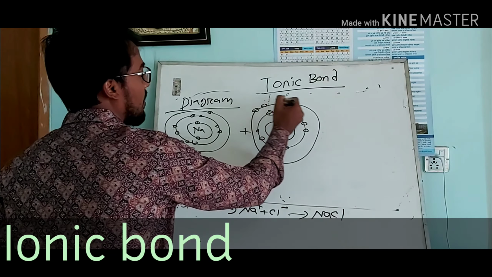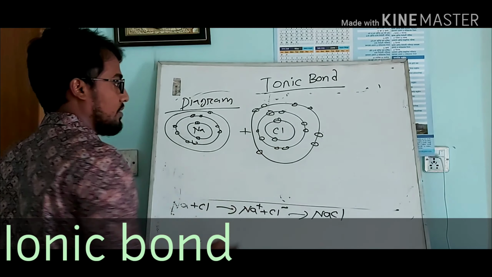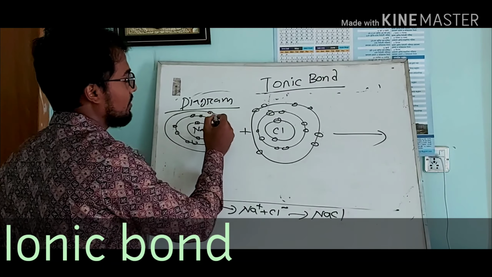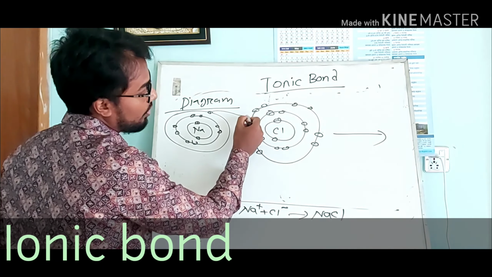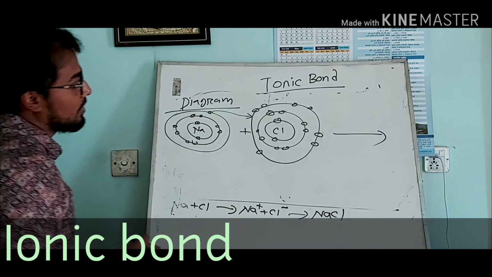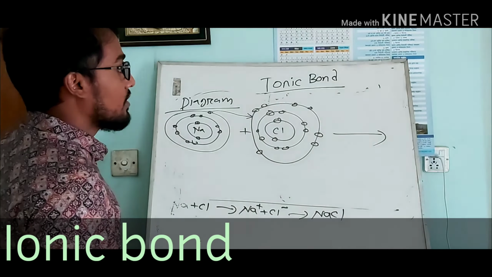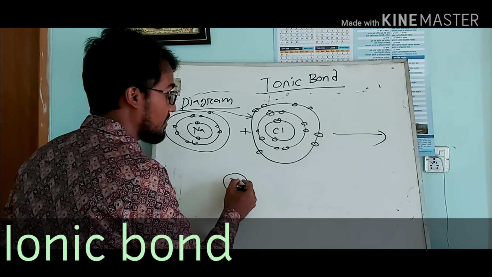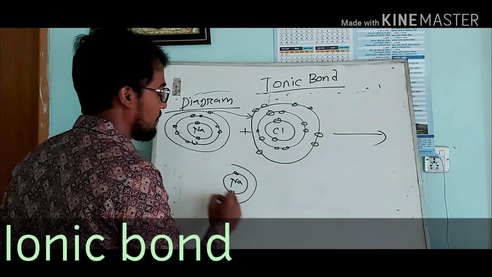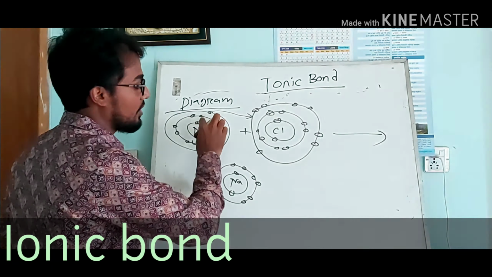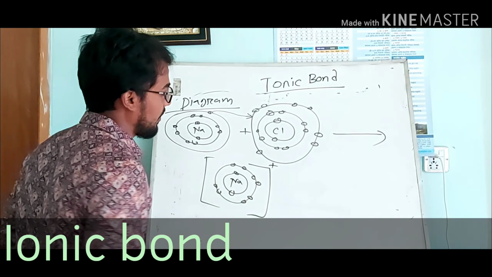When the last electron of sodium is released and the chlorine atom receives it, a cation and anion are created. In sodium, after releasing 1 electron, the first shell has 2 electrons, the second has 8, and the last electron is released, so it becomes a positive ion.